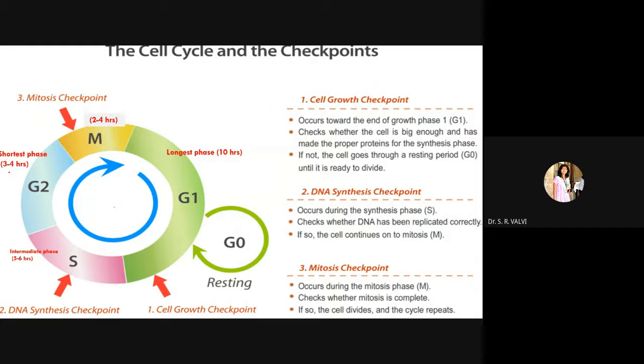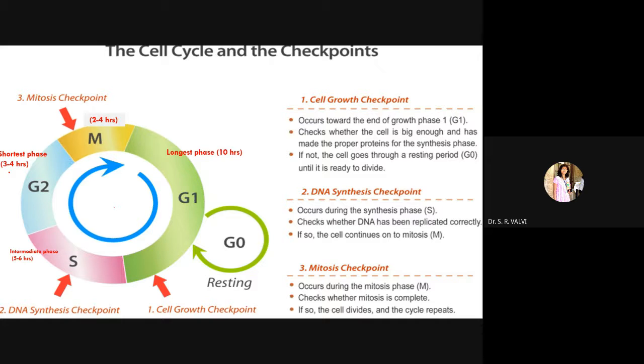As we are learning mitosis in detail, see, the time required for mitosis is less as compared to G1, S and G2. If you calculate the hours of G1, S and G2: here 10 hours, 10 plus 6 is 16, and 16 plus 4 is 20. So the cell spends a total of 20 hours in interphase, right?